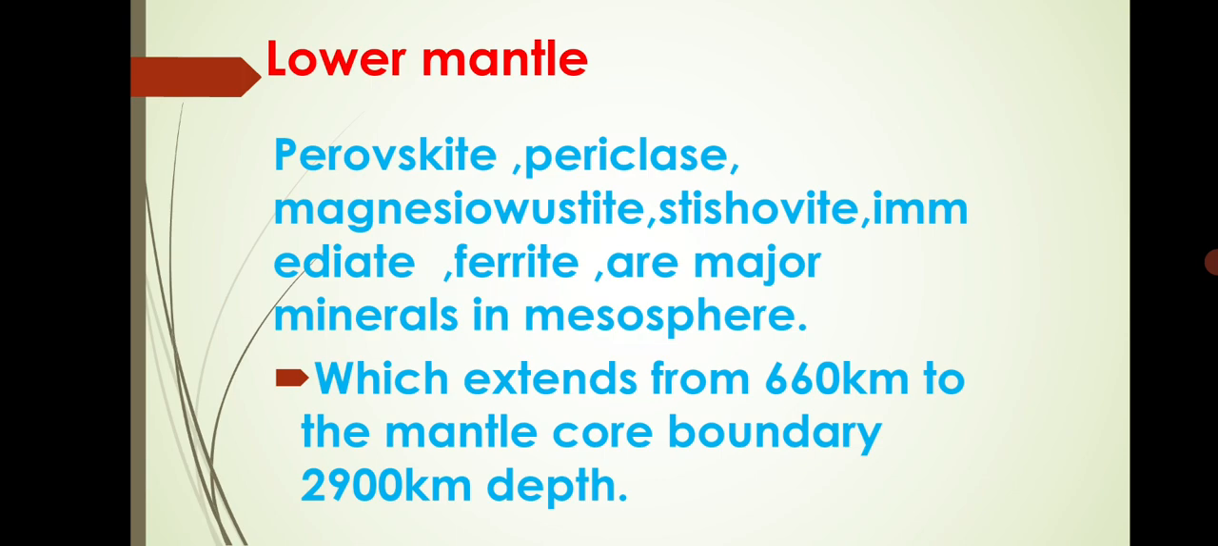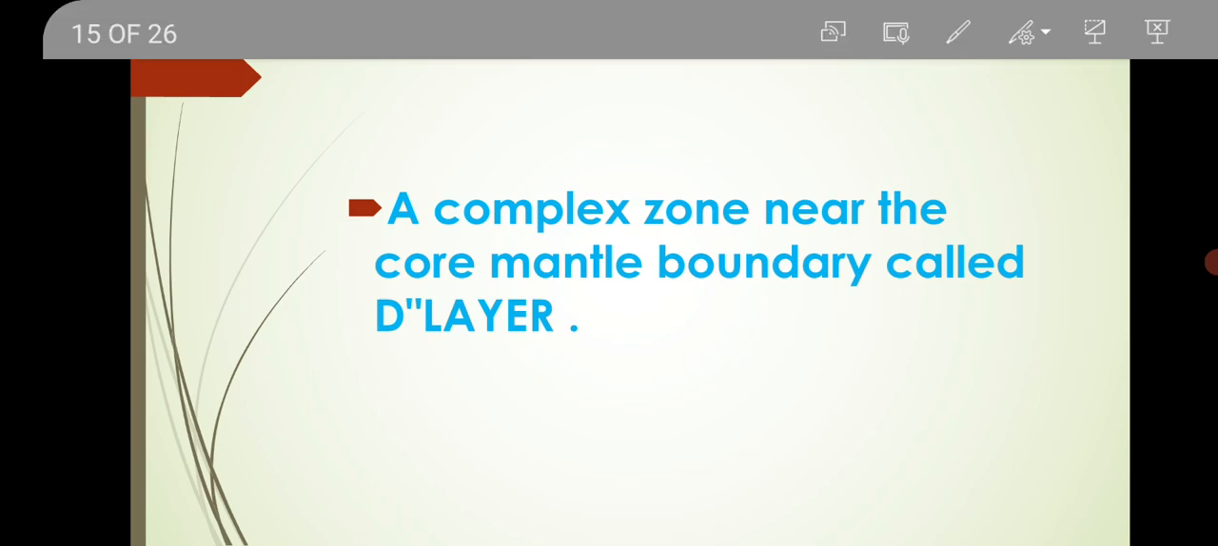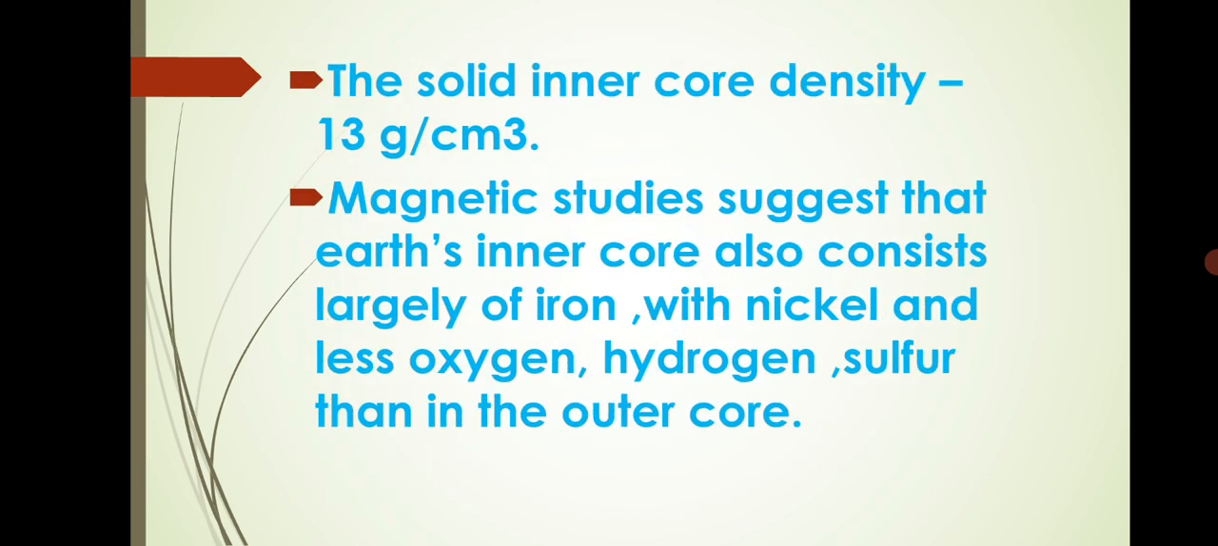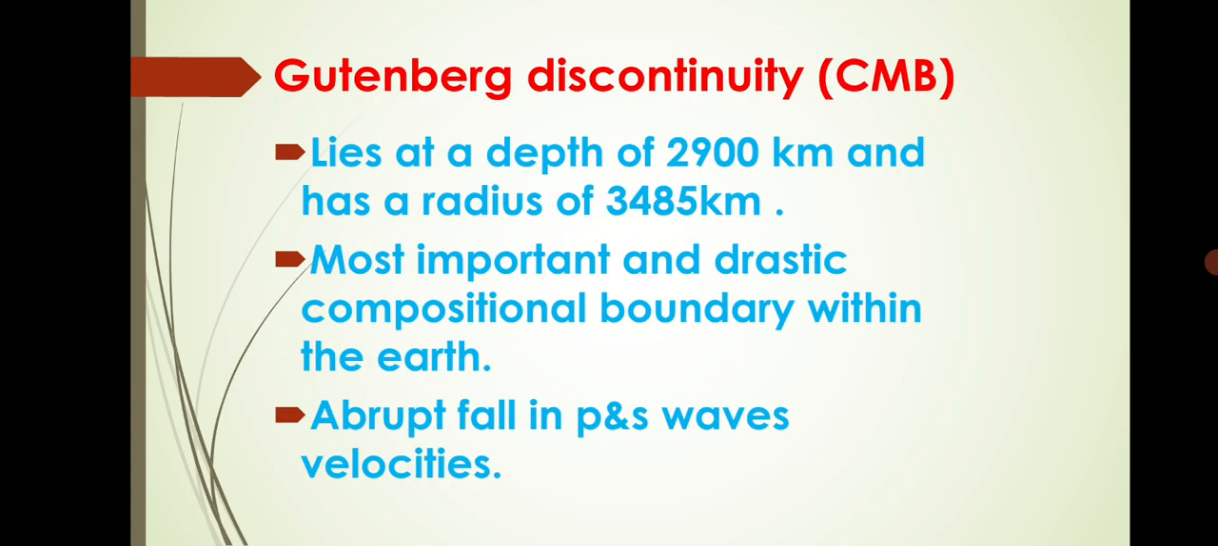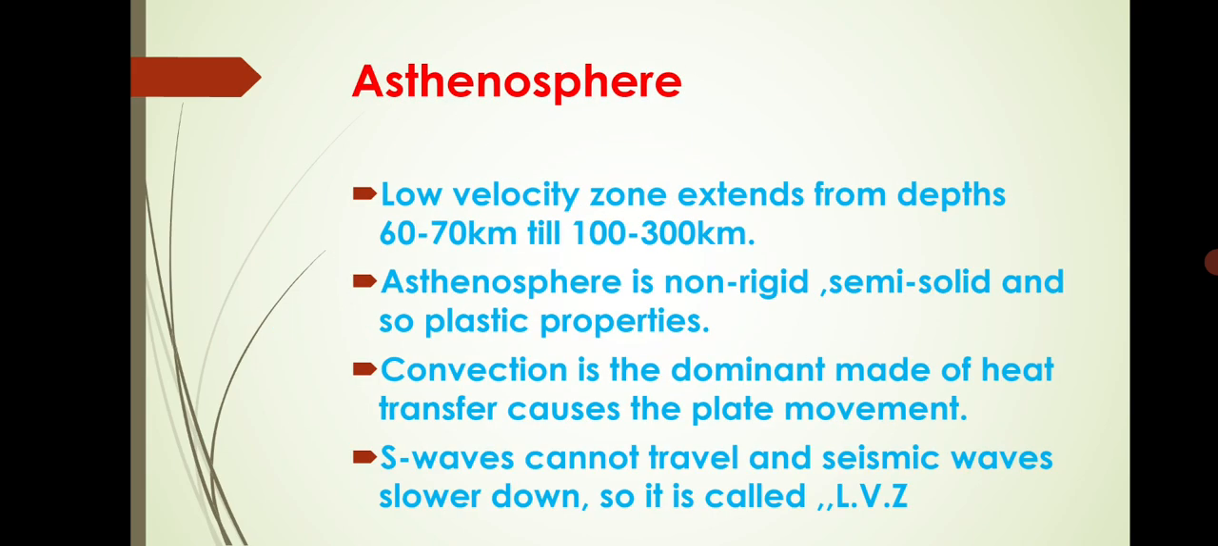Okay, this is called the core-mantle boundary, or Gutenberg layer also. A complex zone near the core-mantle boundary is called the D'' layer. The D'' layer is a thin layer of about 100 to 200 kilometers at the junction of the core-mantle boundary. The rocks are present in a semi-solid state.